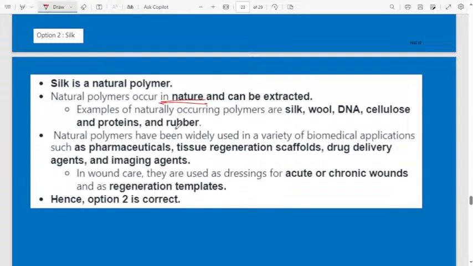Remember, natural polymers have been widely used in a variety of biomedical applications such as pharmaceuticals, tissue regeneration scaffolds, drug delivery agents, and also imaging agents. Mainly pharmaceutical companies use naturally occurring polymers. In wound care, they are used as dressings for acute or chronic wounds, and also as regeneration templates.